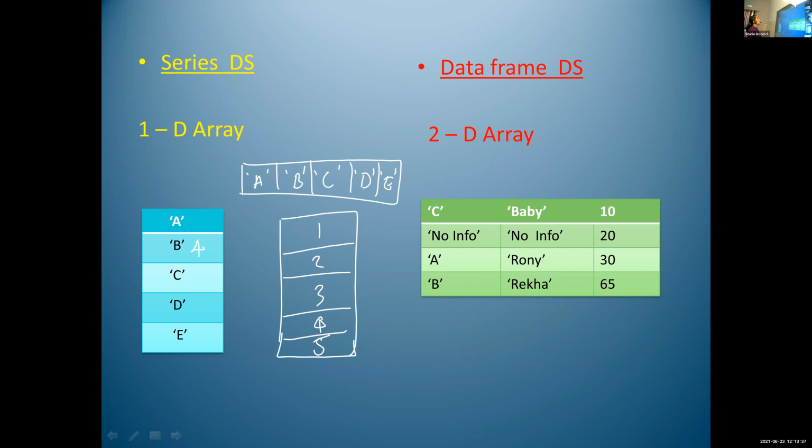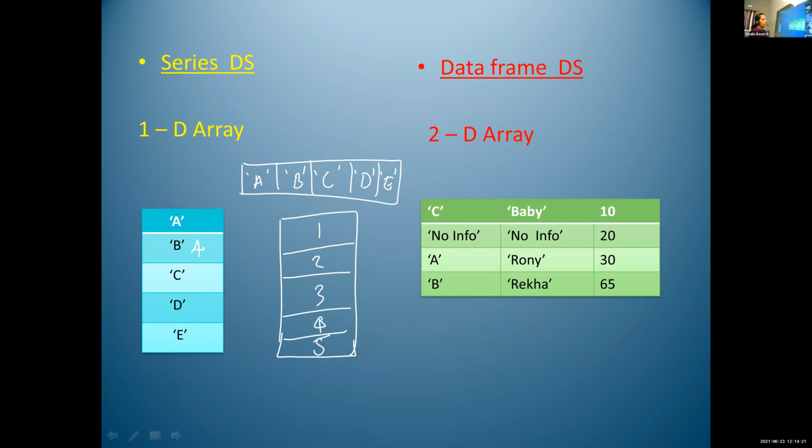Okay, so this is series data structure and data frame data structure. I will just explain once again. Series data structure and data frame data structure are two types of pandas data structure. The first, series data structure, includes one dimensional array. One dimensional array means only one column is used. Within this one column, different rows are used. In this series data structure, we can store only homogeneous values. Homogeneous values means same data type value. Either we can store string data type, otherwise we can store float data type.